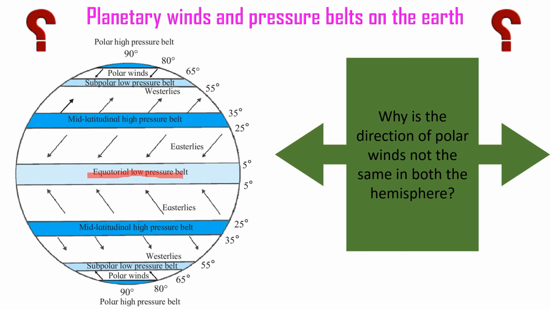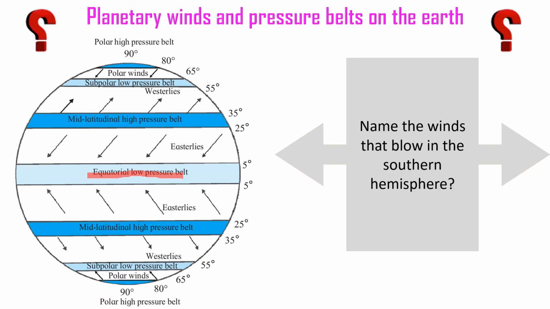Then which planetary winds blow from the polar high pressure belt to the subpolar low pressure belt? Polar winds blow from the high pressure belt to the subpolar low pressure belt. Name the winds that blow in the southern hemisphere.